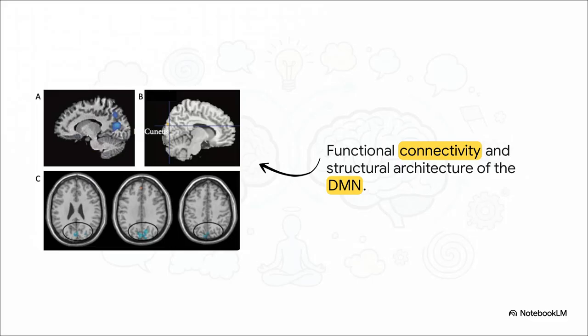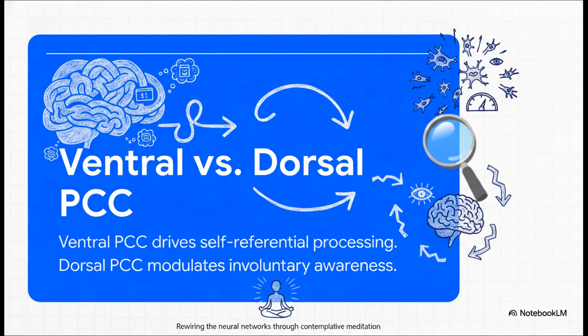When we really look under the hood at the default mode network, there's this massive integration center right in the middle. The DMN's central posterior hub, the PCC, is relentlessly fusing bottom-up sensory and attentional inputs with top-down memory and semantic concepts. To truly grasp this pathology, we've got to look at the highly heterogeneous subregions of the PCC. The ventral PCC is tightly coupled with the medial prefrontal cortex. It essentially drives your autobiographical self-view, that sticky I and me narrative. Meanwhile, the dorsal PCC talks to the executive control network, modulating physiological arousal and environmental scanning.